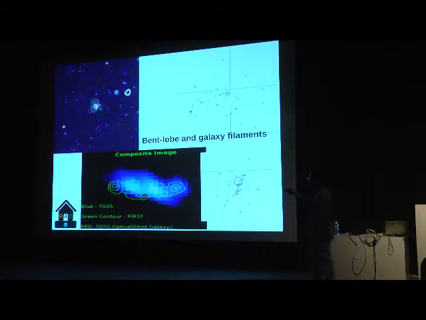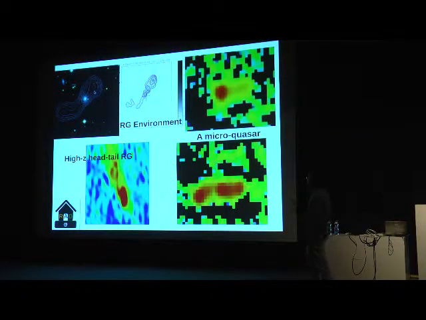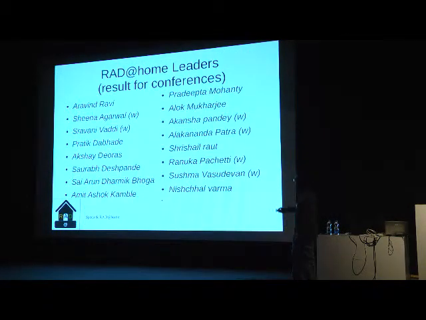A more beautiful example is the bent lobe. They are finding possible megaparsec-size filaments. And these are candidate examples. Other examples, such as a microquasar, have also been found. And these are the numbers, and women are marked.